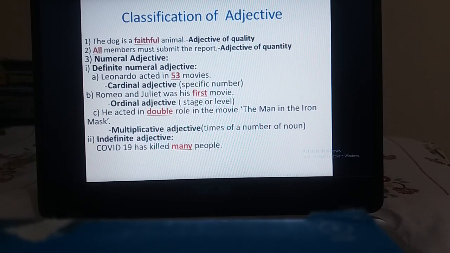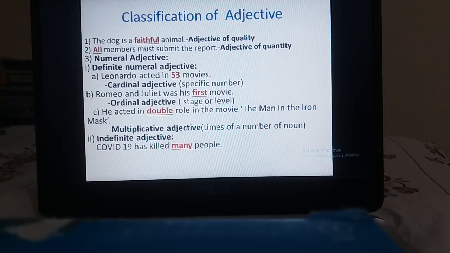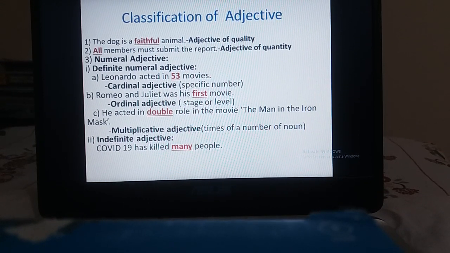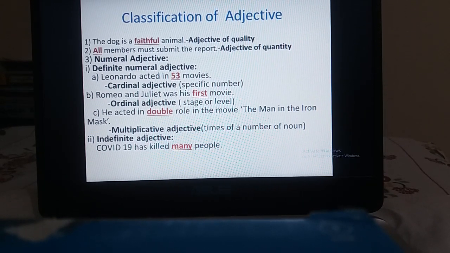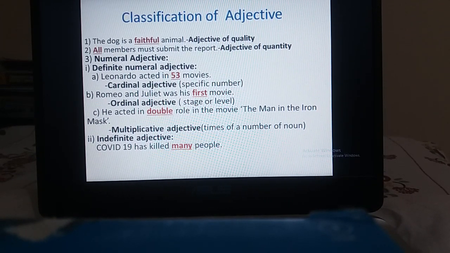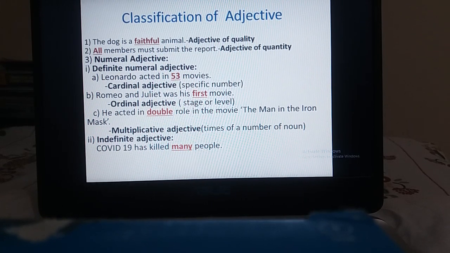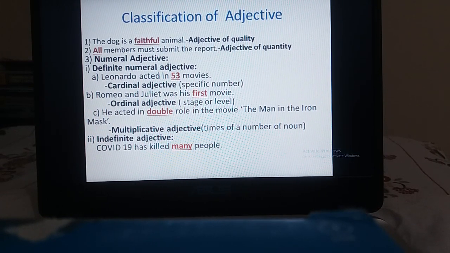After all these red colored words, we have a noun, like movies, movie, then role. And these words give you the exact number. So we can call it definite numeral adjective.